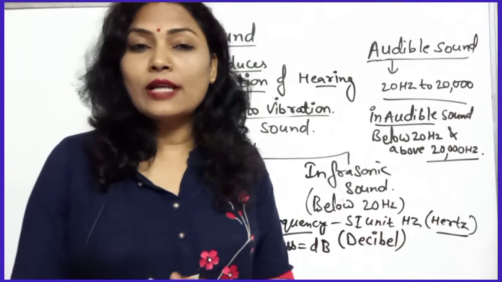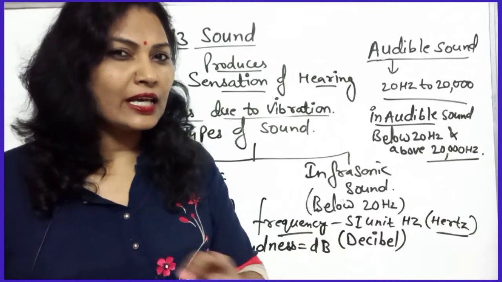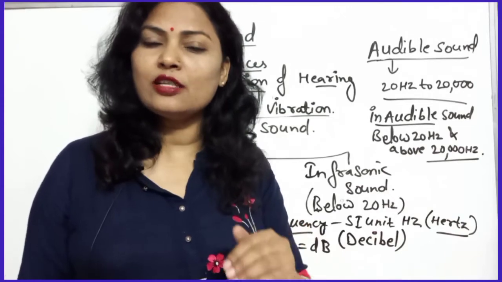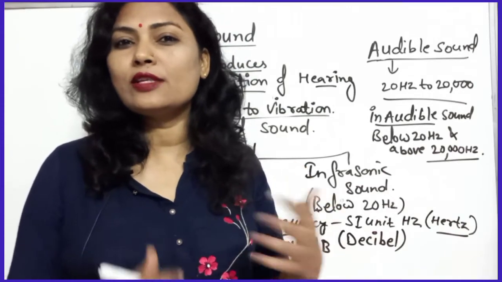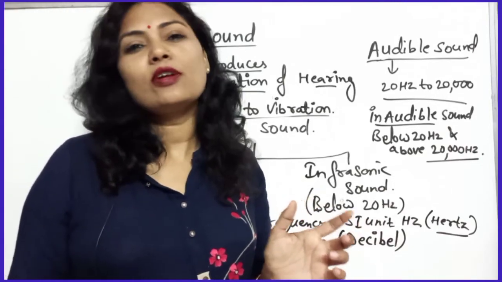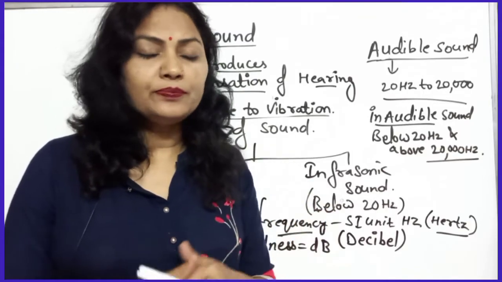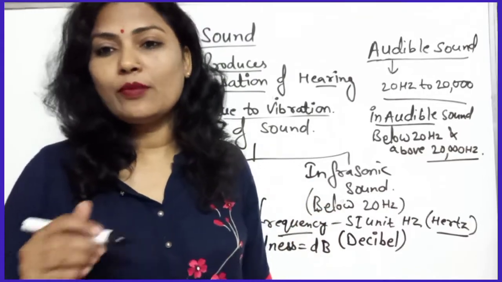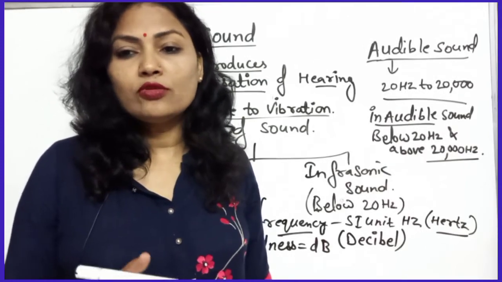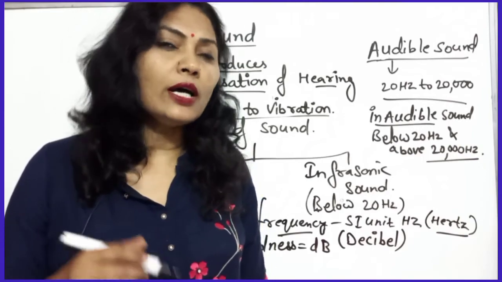Okay, so you know that sound needs a medium to propagate. If the medium is not there, no air, no water, no liquids, then sound cannot travel in space, so we are not able to hear the voice of each other. Why? Because air is not present over there and the atmosphere is not there. So we can say that sound needs a medium for propagation. It will travel through the medium only. Sound travels faster in solids, and slowest through the air.